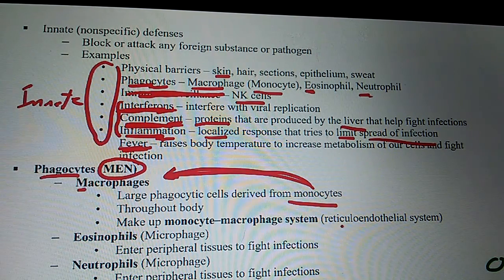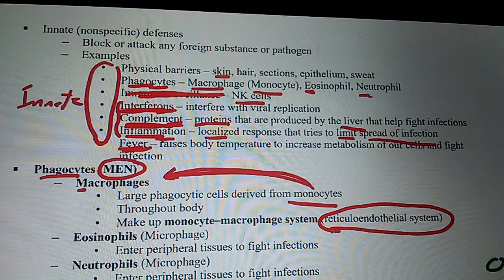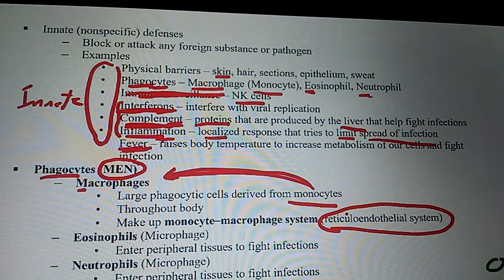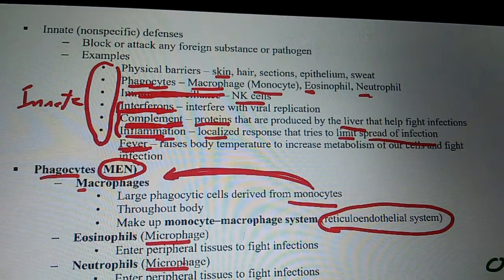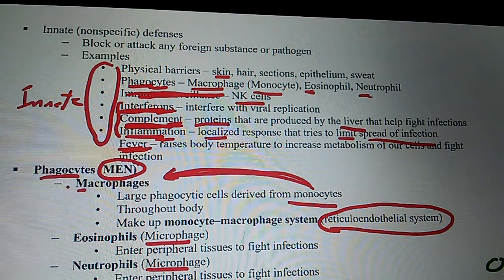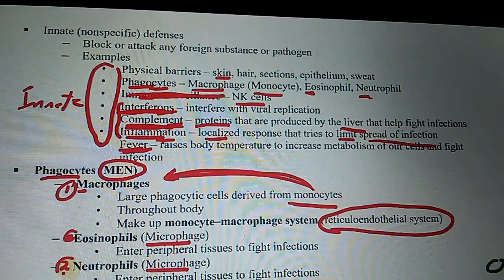Okay? Are they part of what we call the reticuloendothelial system? Yes. Are both eosinophils and neutrophils called microphages? Yes. So we have one macrophage and two microphages. Okay?